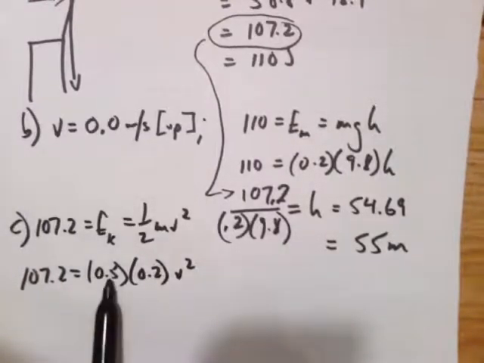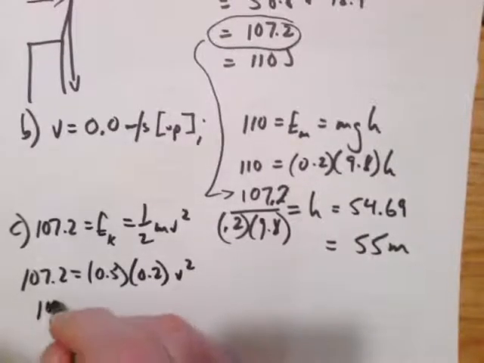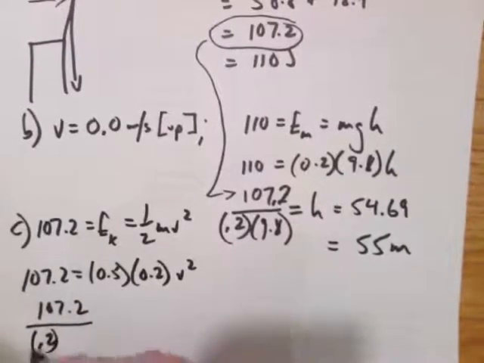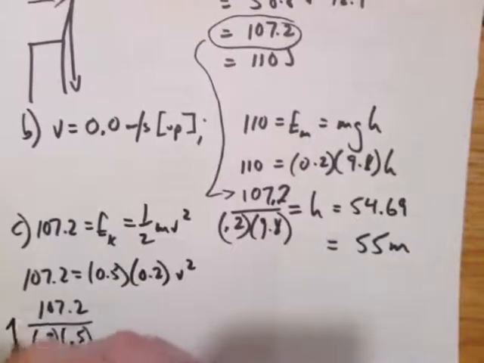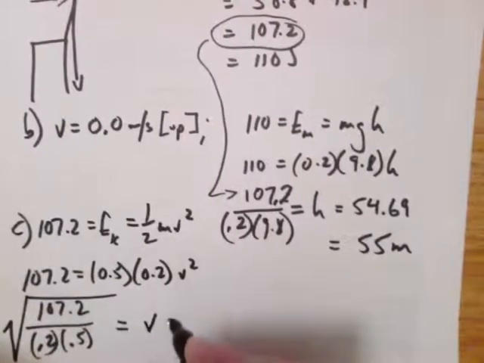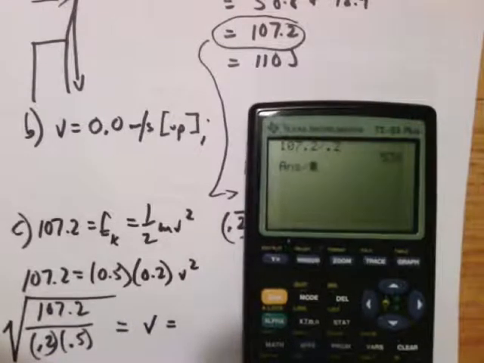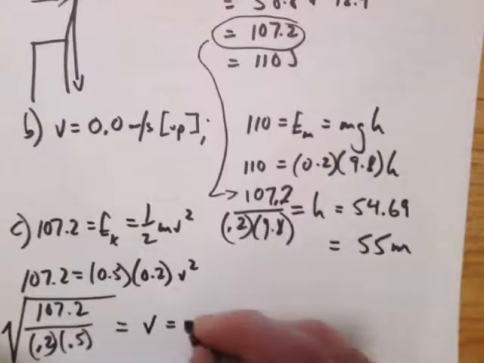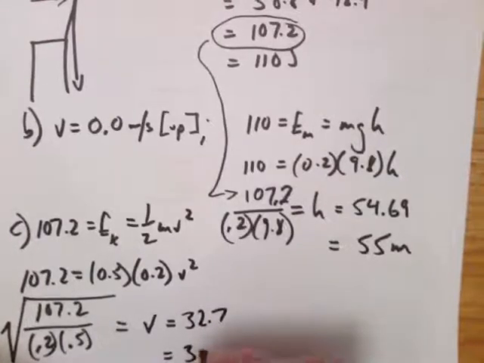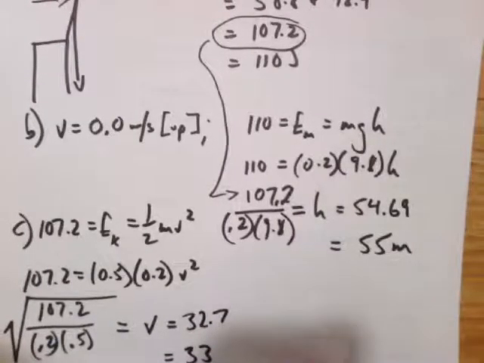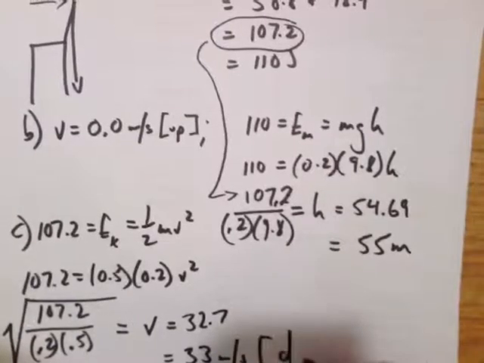So 107.2 divided by 0.2, divided by 0.5, and that makes sense. Now take the square root of that. Root of that is 32.7. Say velocity or speed? Velocity. 33 meters per second down.